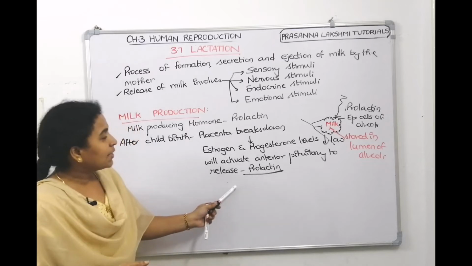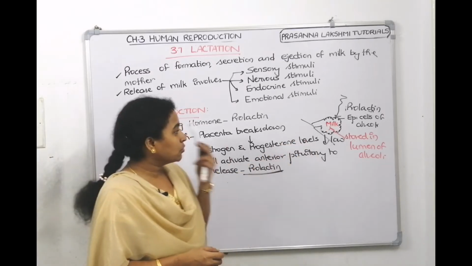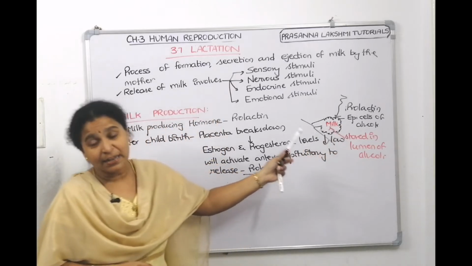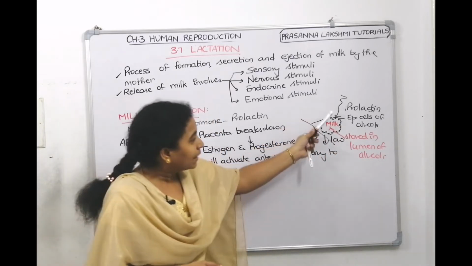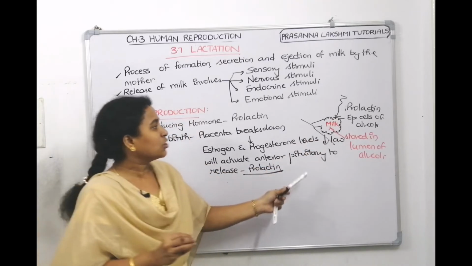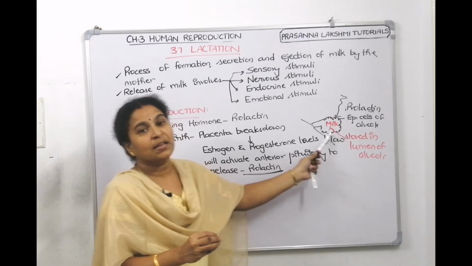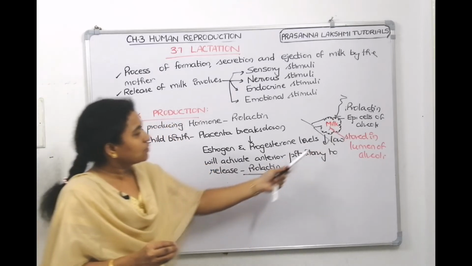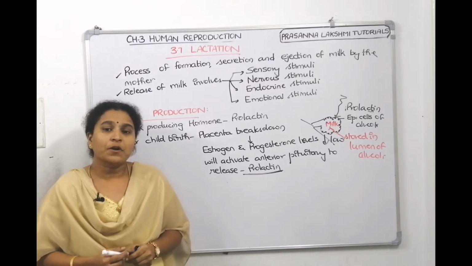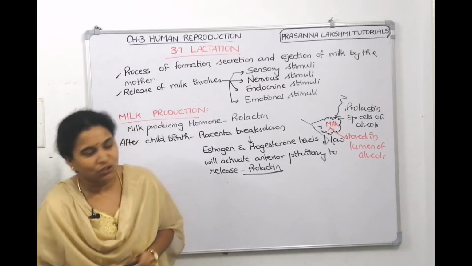Now, this prolactin comes to the mammary glands, to the alveolar sacs. It comes to the epithelial cells which are lining the alveolar sacs. Under that stimulus, the epithelial cells start secreting the milk. That milk gets stored inside the alveoli. Then, under the influence of oxytocin, the milk starts coming down. Understood? The process of making milk is called lactogenesis.